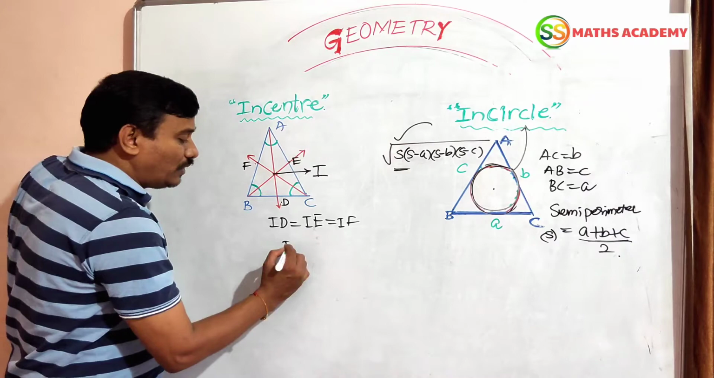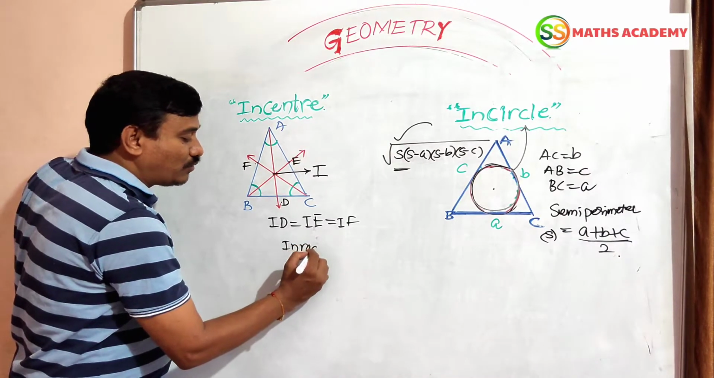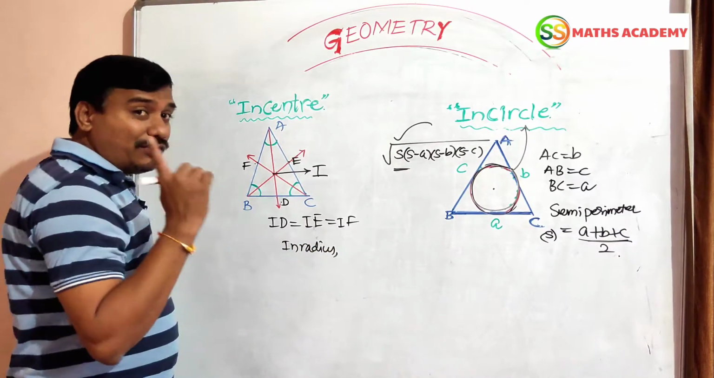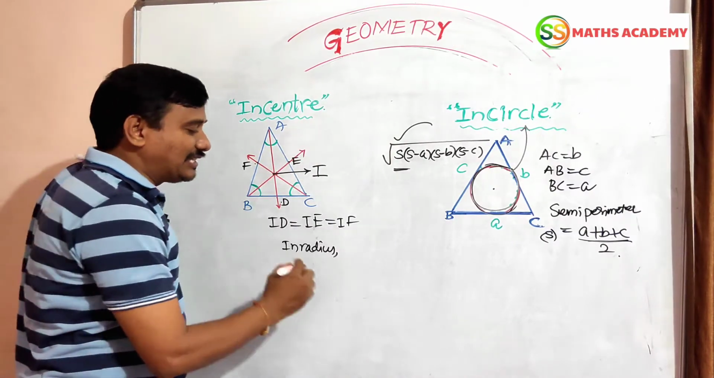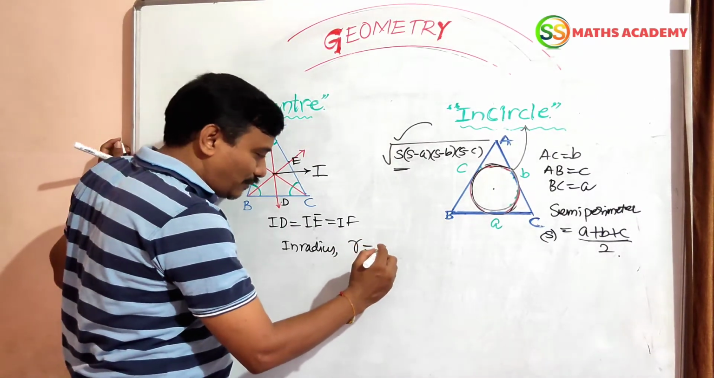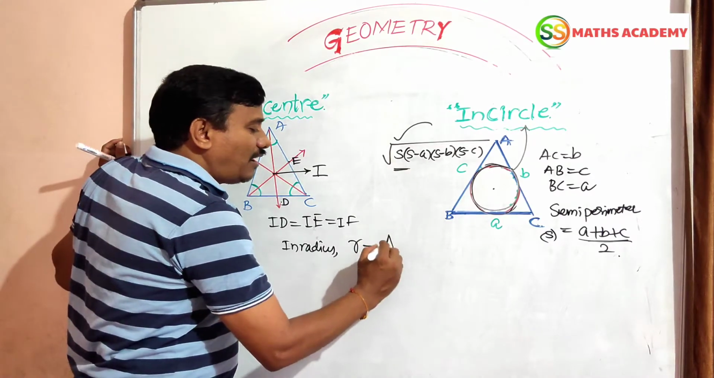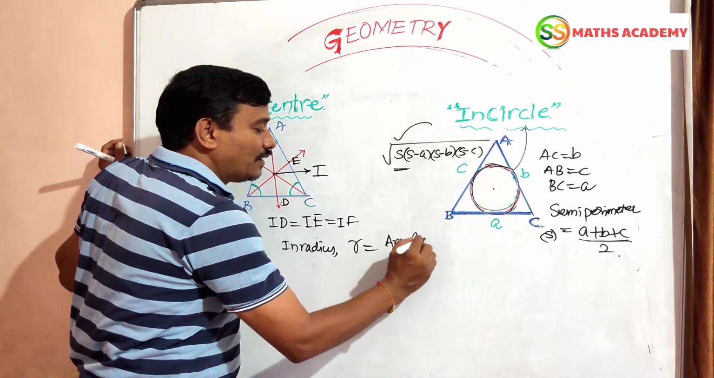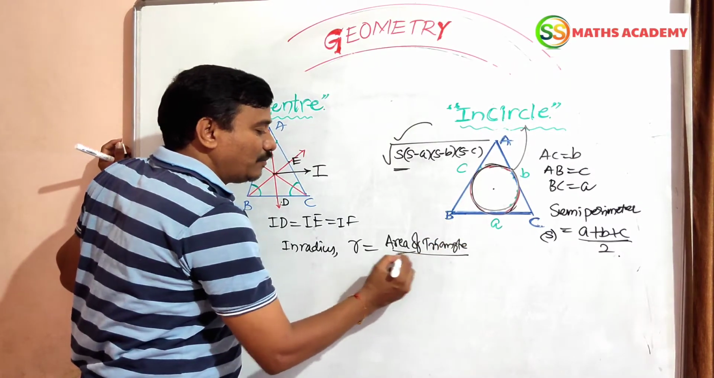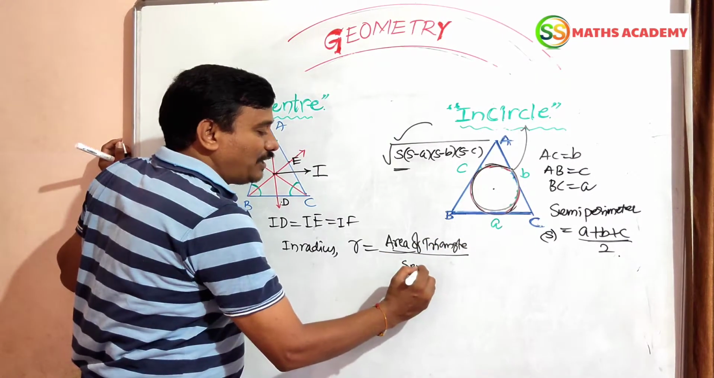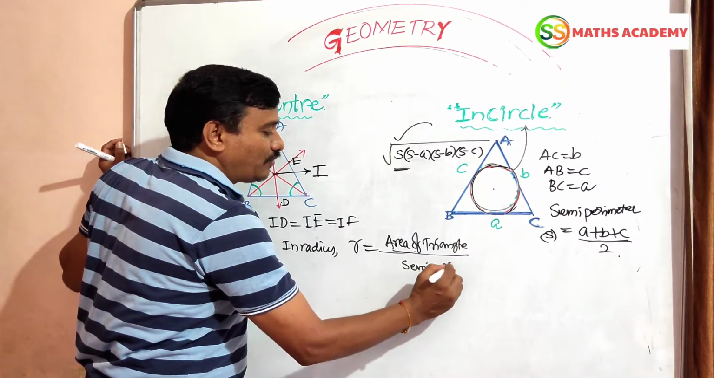Now we know the incenter, and we also have to find the inradius. In the previous video we found the circumradius. Now the inradius is nothing but the area of the triangle divided by the semi-perimeter of the triangle.